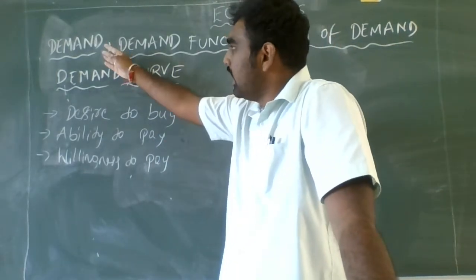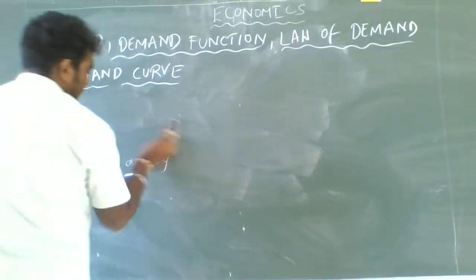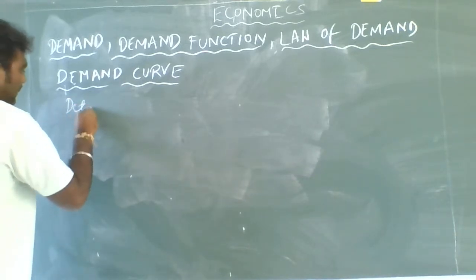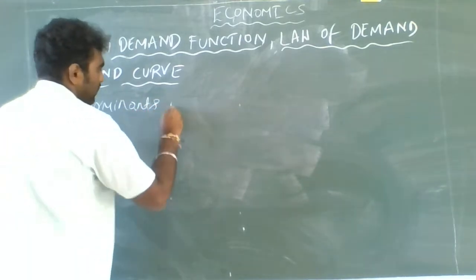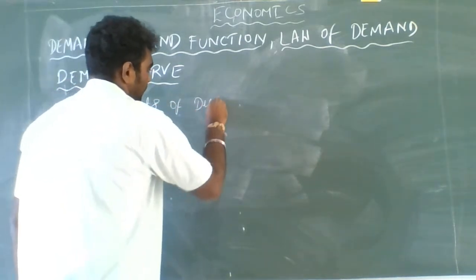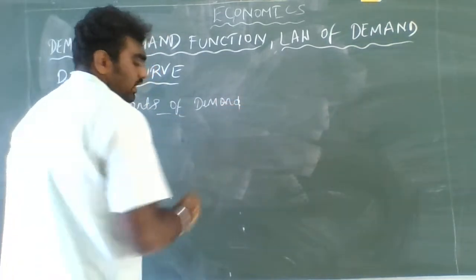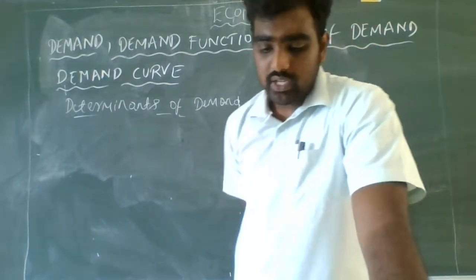So we understood demand, and let us discuss the determinants of demand. What is actually a determinant?